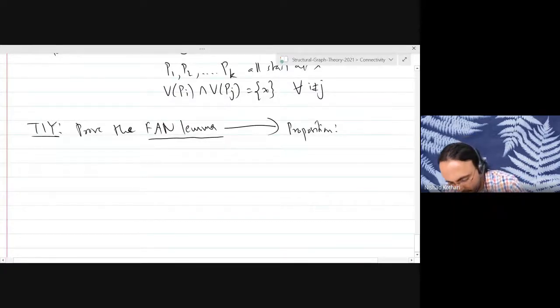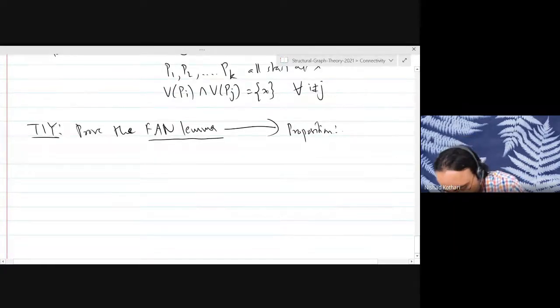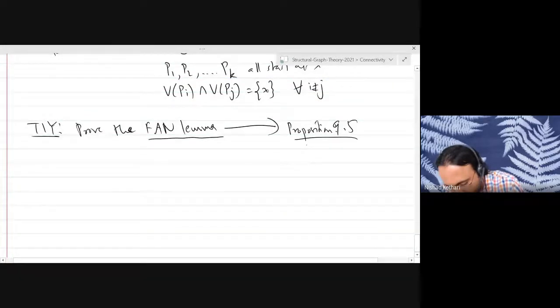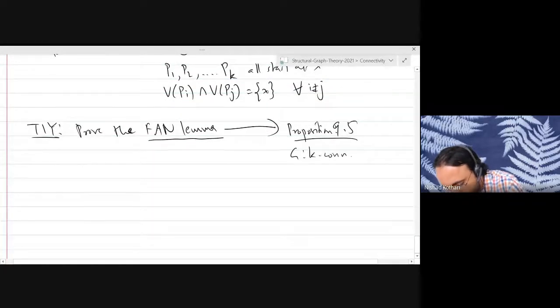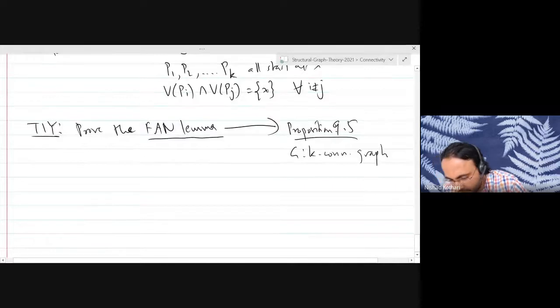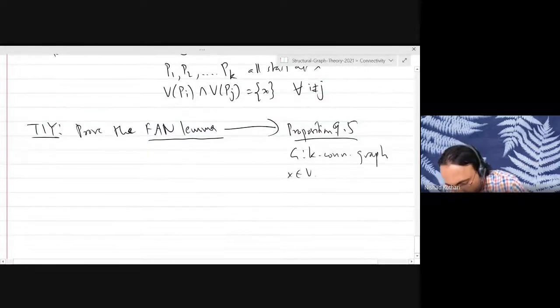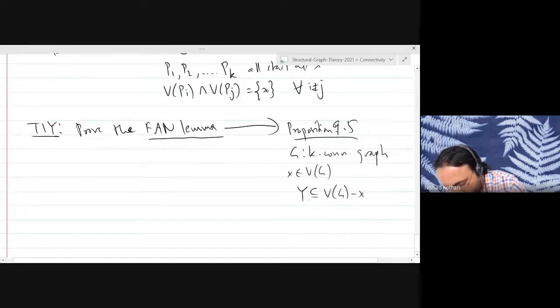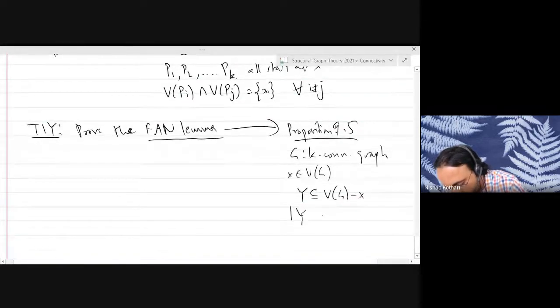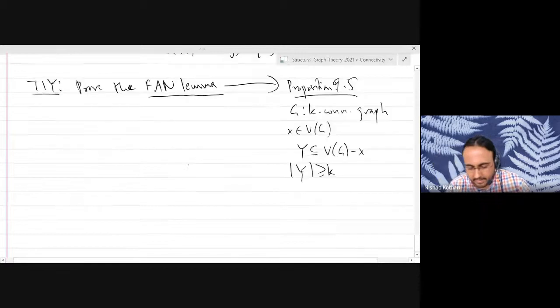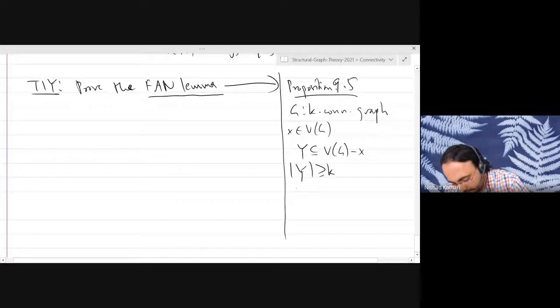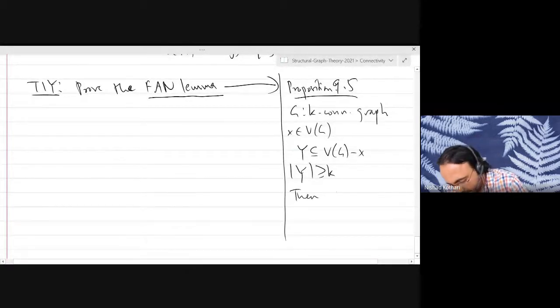Proposition 9.5: if G is a k-connected graph, X is some vertex of the graph, Y is a subset of the vertices minus X, and the cardinality of Y is at least k, then the lemma says that there exists a k-fan in G from X to Y.